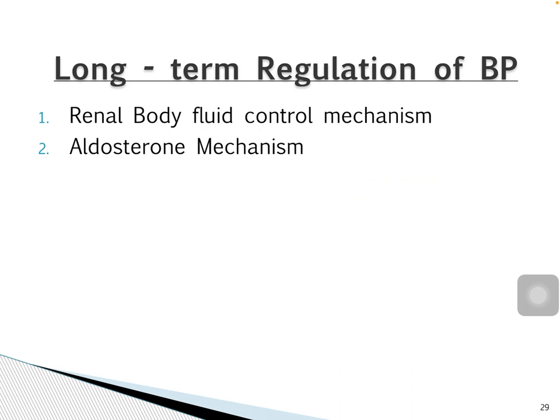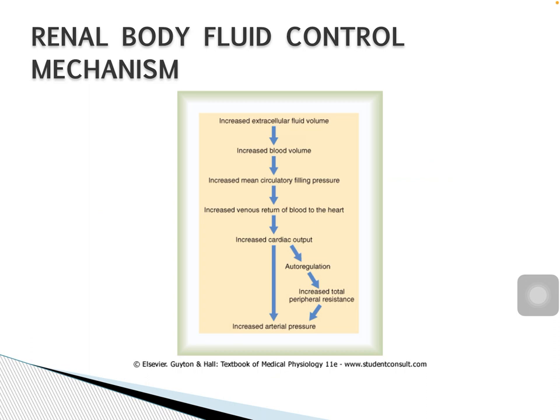Then comes the long-term regulation of arterial pressure: the renal body fluid control mechanism and the aldosterone mechanism. The renal body fluid control mechanism means when the blood pressure increases, the kidney excretes large amounts of water and salt, particularly sodium, by means of pressure diuresis and pressure natriuresis. Pressure diuresis is excretion of a large quantity of water in urine because of increased blood pressure. Even a slight increase in blood pressure doubles the water excretion. Pressure natriuresis is excretion of a large quantity of sodium in urine because of increased blood pressure. Because of diuresis and natriuresis, there is decrease in ECF volume and blood volume, which in turn brings the arterial blood pressure back to normal.